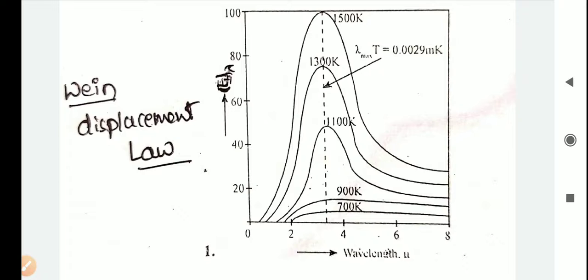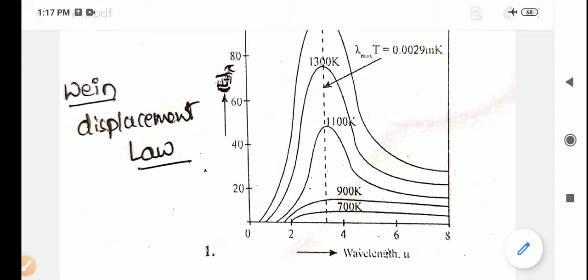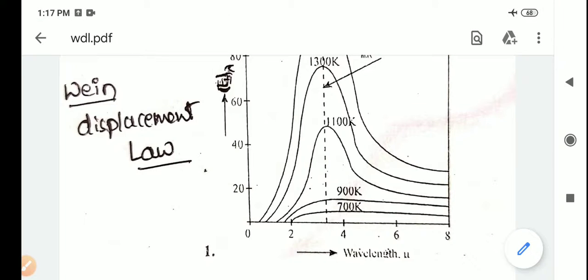Here the monochromatic emissive power varies across the wavelength spectrum, and the distribution is continuous but non-uniform. Second, at any wavelength the magnitude of the emitted radiation increases with increasing temperature. Third, the wavelength at which the monochromatic emissive power is maximum shifts in the direction of a shorter wavelength as